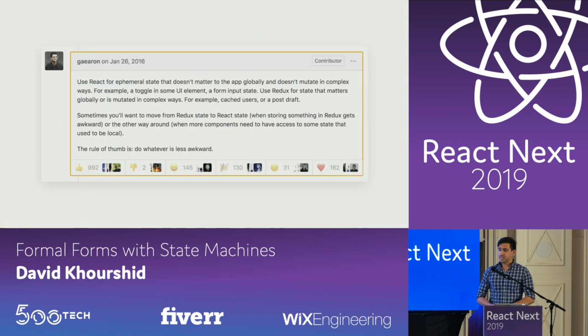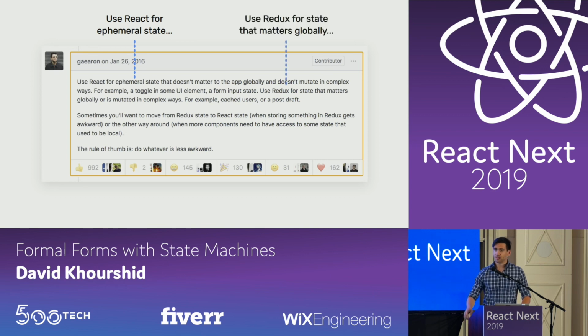So Dan Abramov, of course, one of the creators of Redux, has stated himself that you should use React for ephemeral state, which is state that's just passing or local or only relevant to the components at the time of render, and use Redux for state that matters between components or between separate concerns, so state that matters globally.